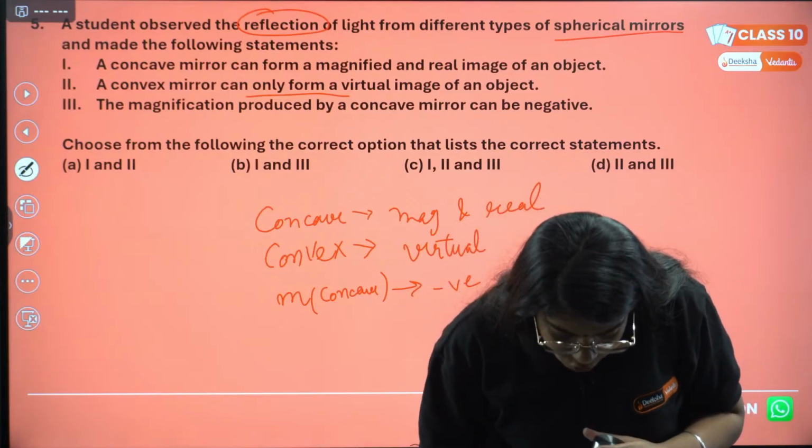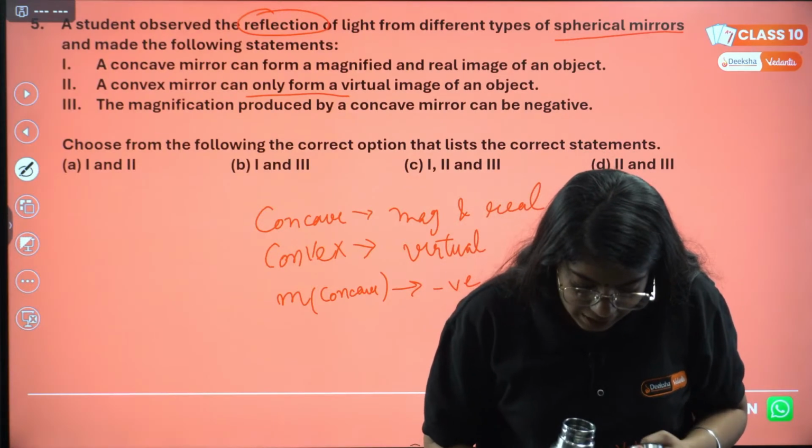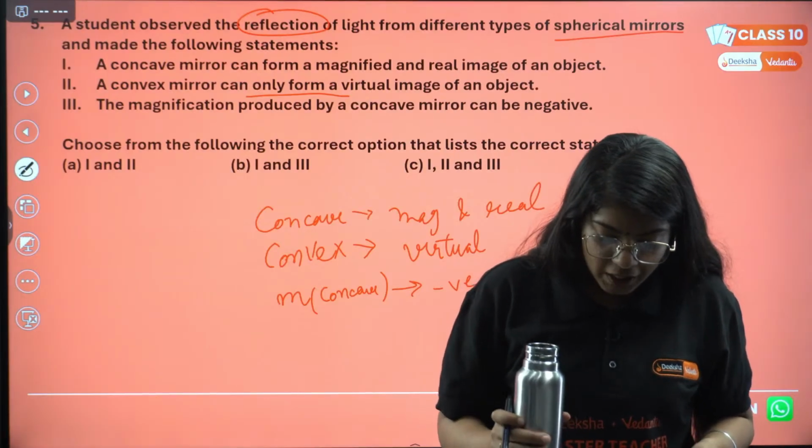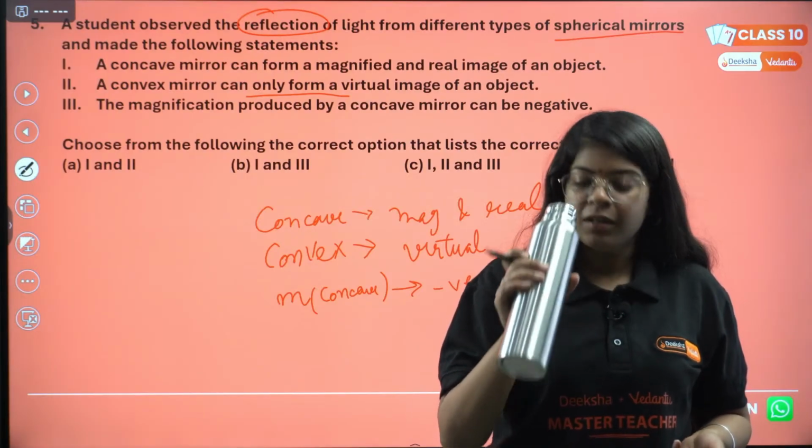Okay, Kenzu is saying option C. Arjun is also saying option C. Okay, a lot of you are saying option C.